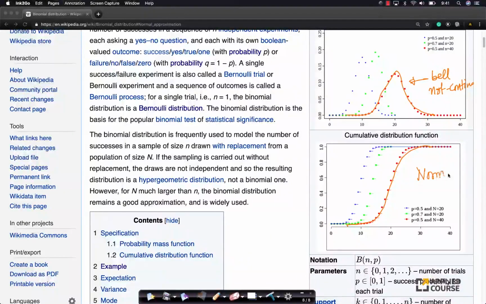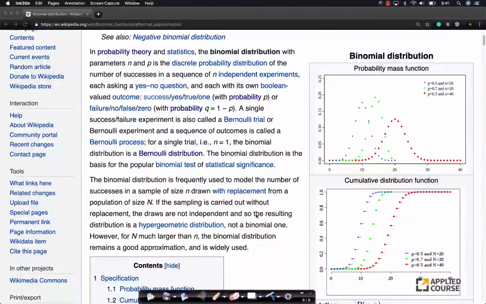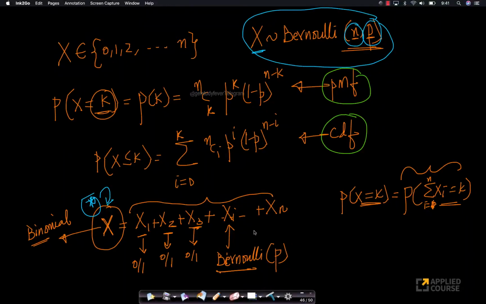A very, very popular distribution called the normal distribution, where the plots will look like this, but they'll be continuous. Again, these plots are super important because they give you a sense of the distribution. Let's look at it the other way around. If somebody gives me this plot and asks what this distribution is, because I know the form of the plot, if somebody draws these dots for me, I'll immediately understand that this looks like a Bernoulli random variable. I can immediately decipher that. So I hope you understood why we need random variables, why we need probability distributions on random variables, and two of the most popular distributions that we often encounter.